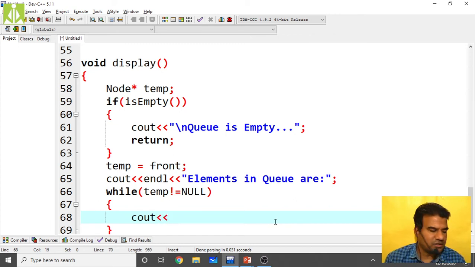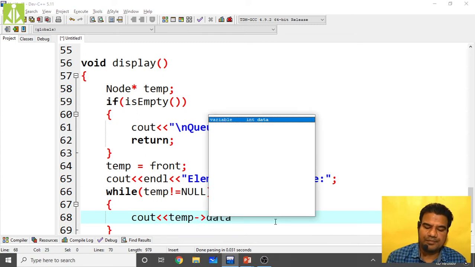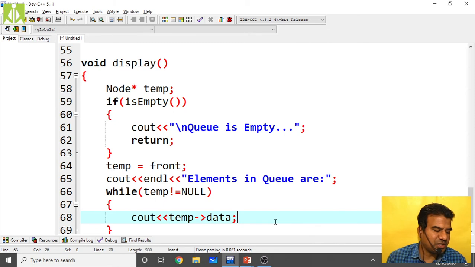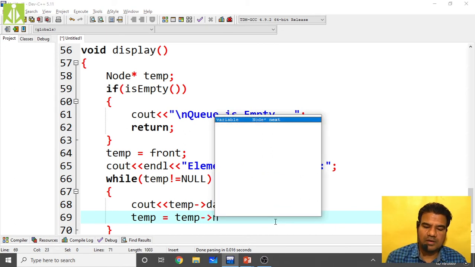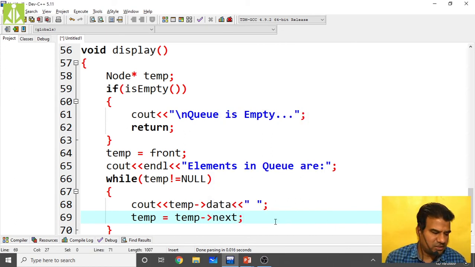Just to have a separation, you can take a space between the elements. After printing the current node's data value, move the temp one step ahead, that is temp equals temp of next.